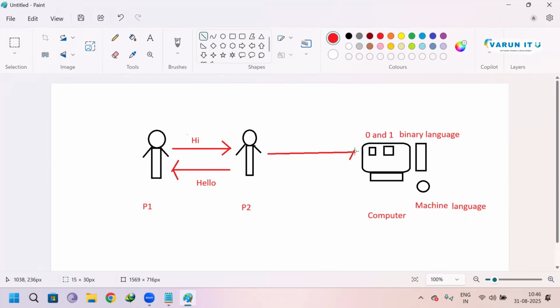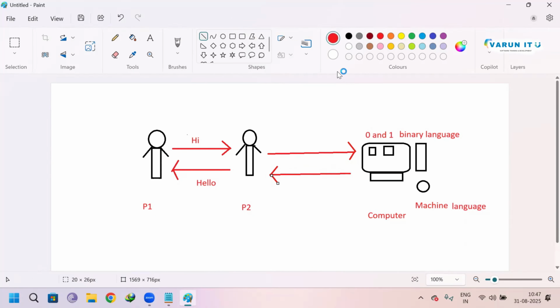By knowing the programming language, the computer can respond as per the user.